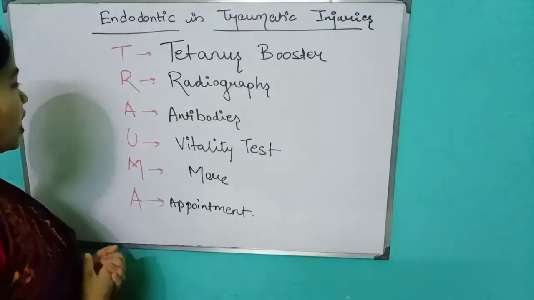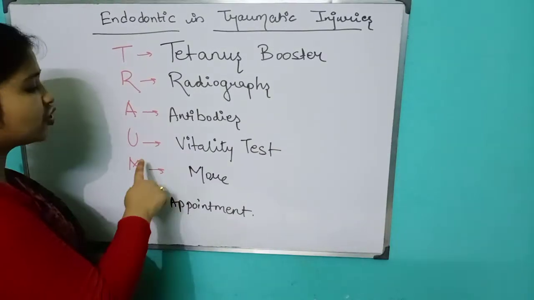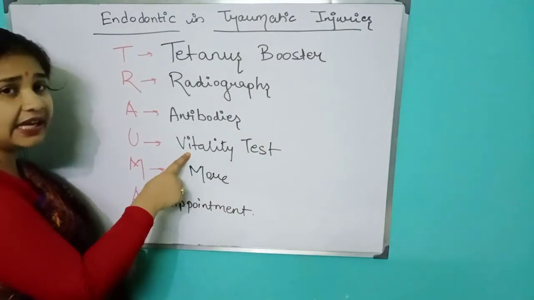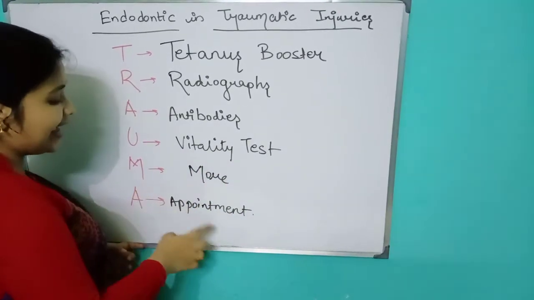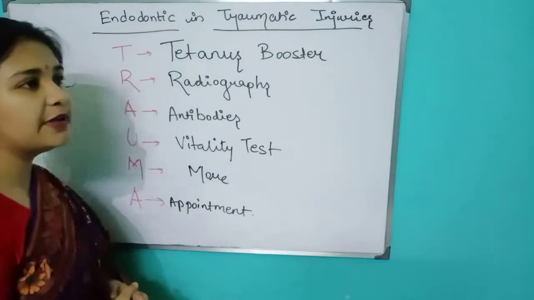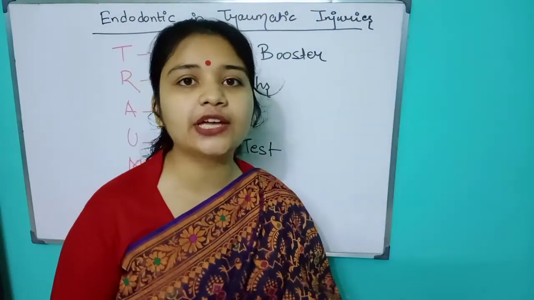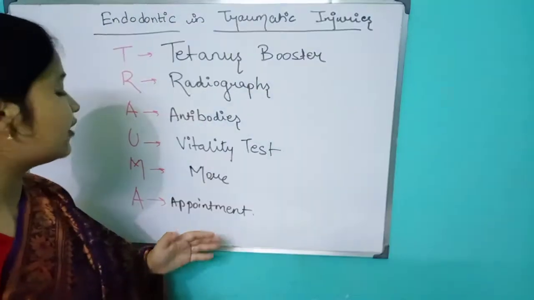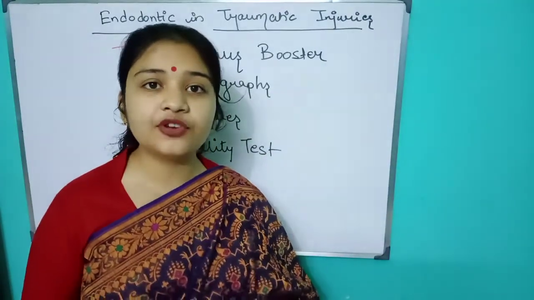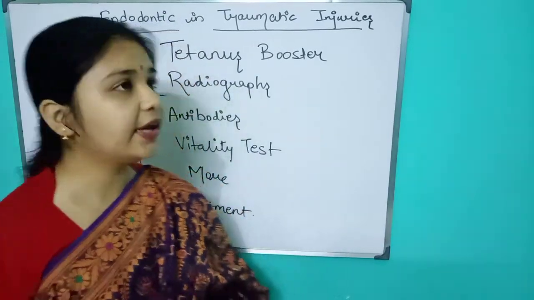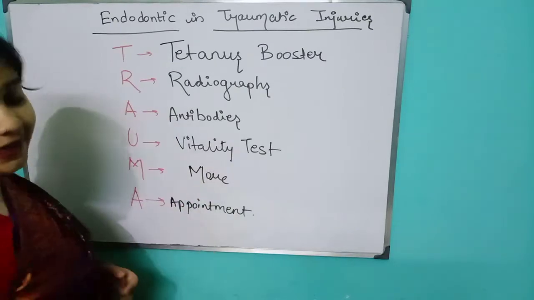Then U. We have to remember that it does not start with U, it starts with V, that is vitality test. M is mobility and A is appointment. Appointment means after the treatment or splinting or any treatment according to the case, we have to give them appointment, like in 3 days, 3 weeks, 3 months, then 9 months. So this is the first protocol of traumatic injury.